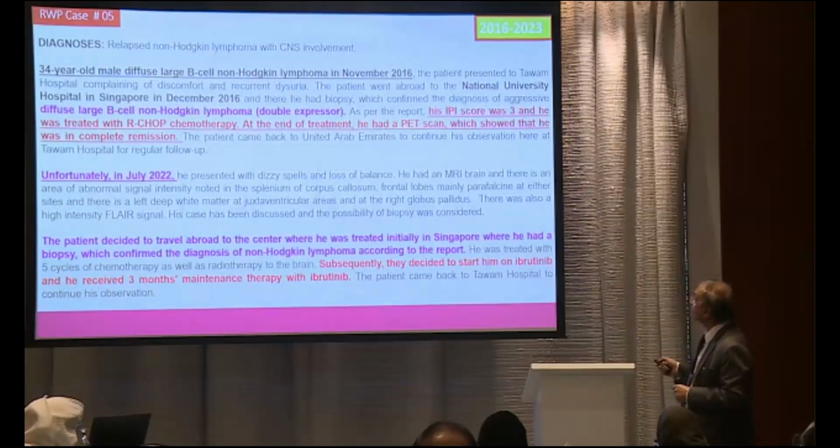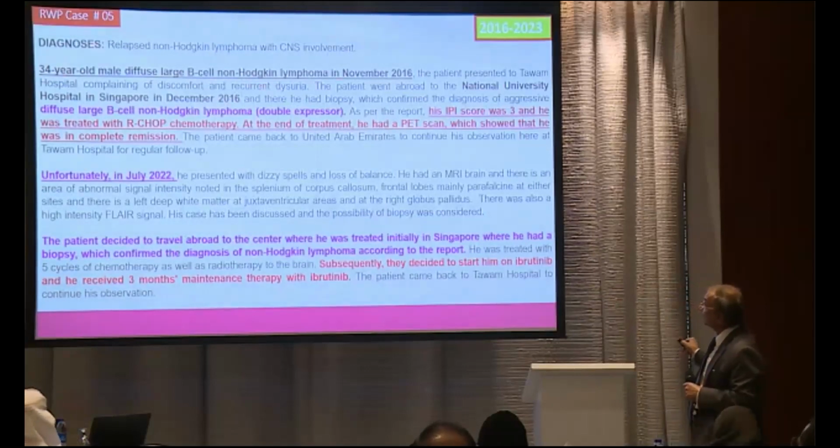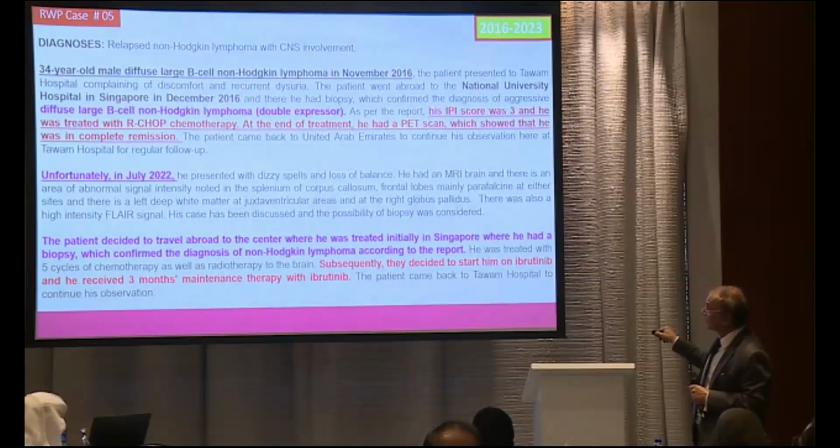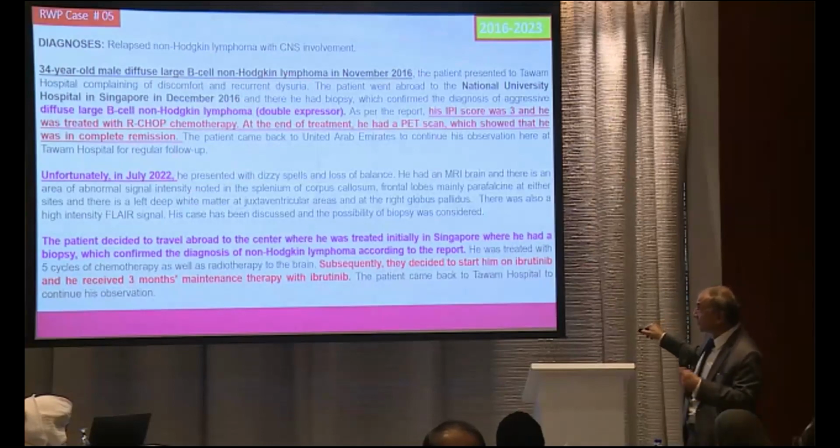Now, this patient, a 34-year-old male, was diagnosed in 2016 with diffuse large B-cell lymphoma, stage 2. It was not treated here. He went to Singapore actually. Double expressor. He took R-CHOP and IT chemotherapies. He was doing well.